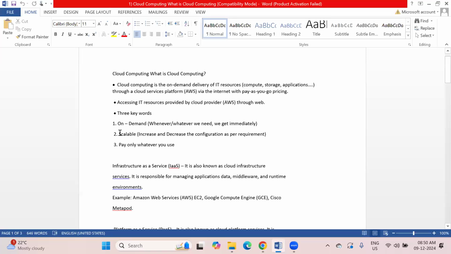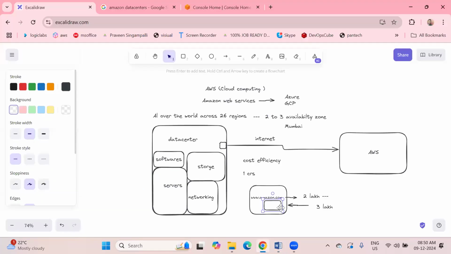Next thing is scalable. Scalable means increasing and decreasing the configuration as per requirement, as we discussed, right? Suppose 2 lakhs customers are there and it increases to 3 lakhs, we increase our configuration. Simply, if there are fewer customers, we decrease our configuration.